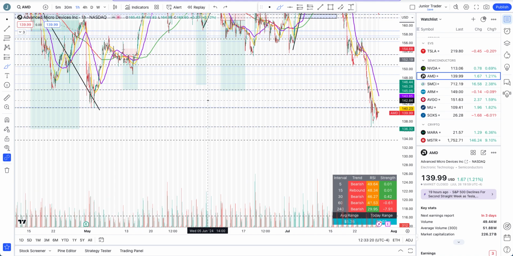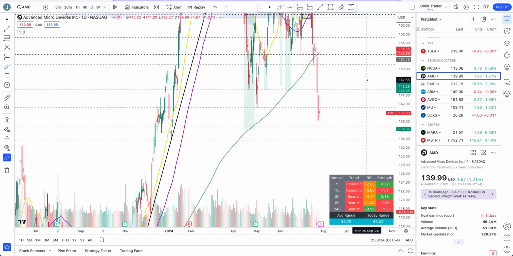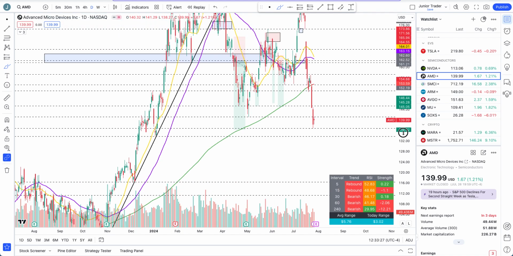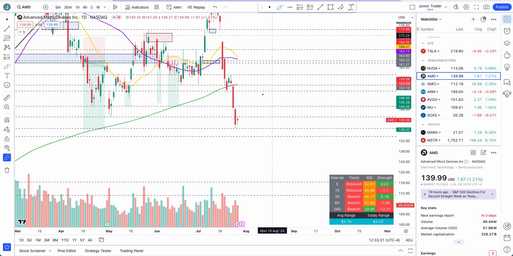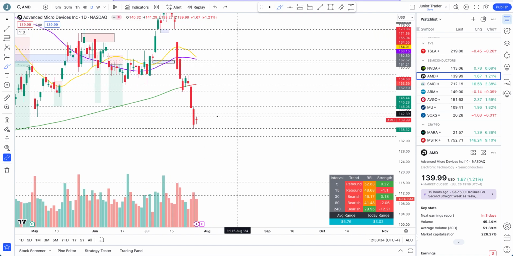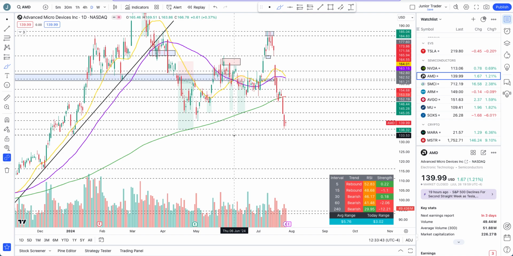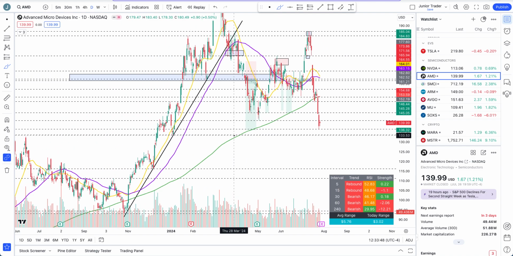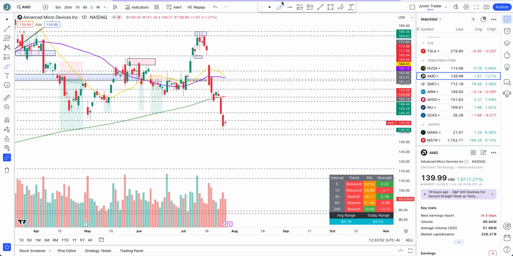If earnings can change the price action and get it above those areas, like the 200 days moving average and 150, then only we would see some upside. Otherwise, that rebound may not be strong enough, in my opinion. So AMD still is in the downtrend. I'm not seeing much strength in it, so just trade it carefully. And if we continue to break levels to the downside, it's just going to continue lower.